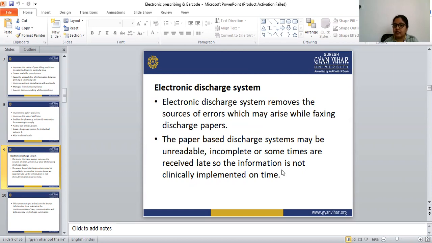With the electronic discharge system, all the information can be clinically implemented on time. So this is the benefit of the electronic discharge system.